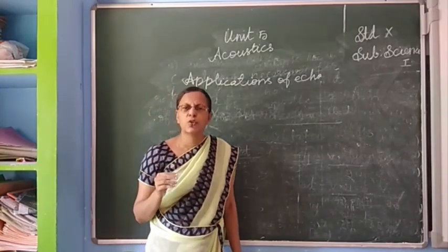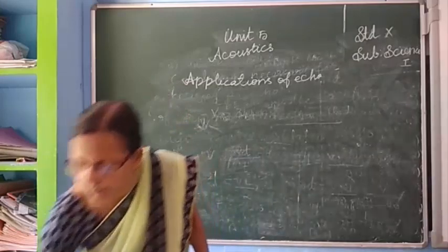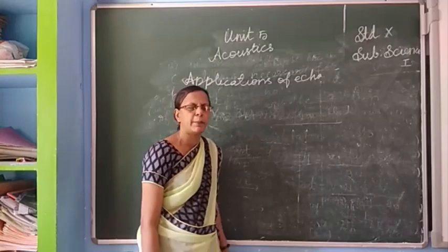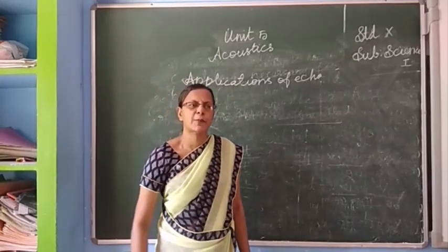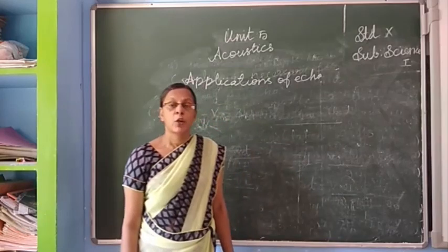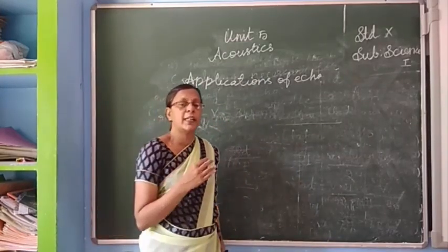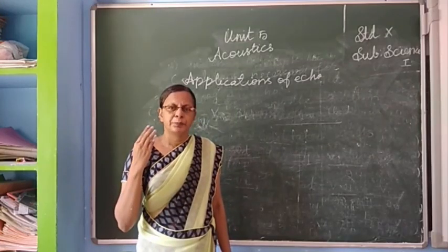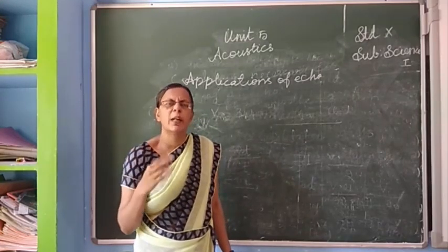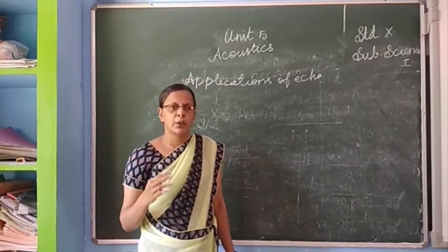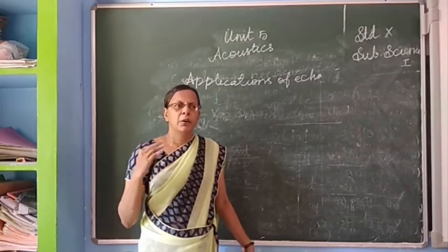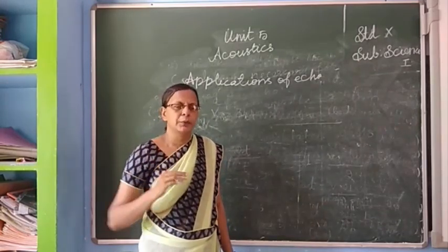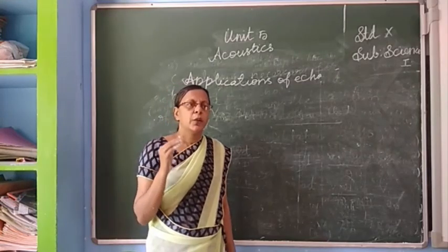Second, it is used in obstetric ultrasonography. This echo principle is used in obstetric ultrasonography. Through this ultrasonography, using echo, they get real visual images of the embryo and the fetus in the human uterus.